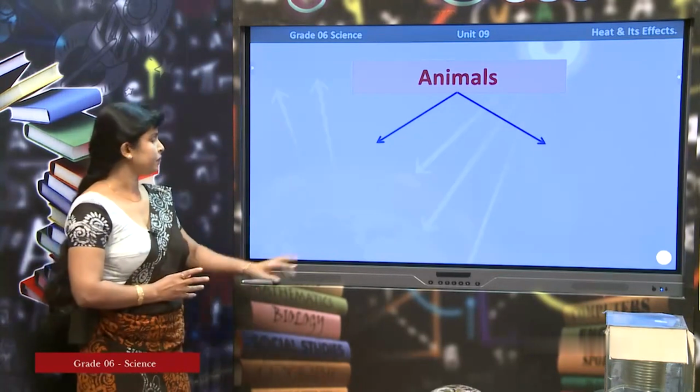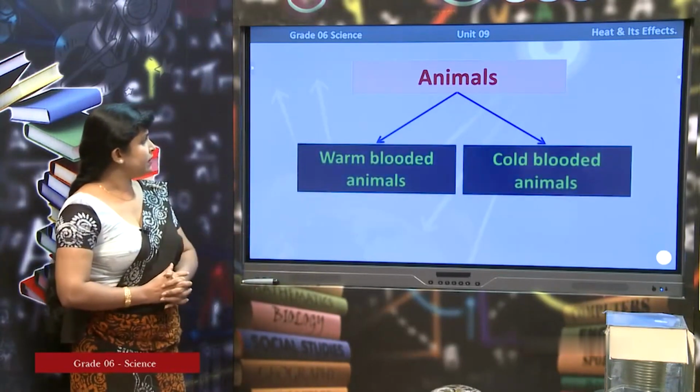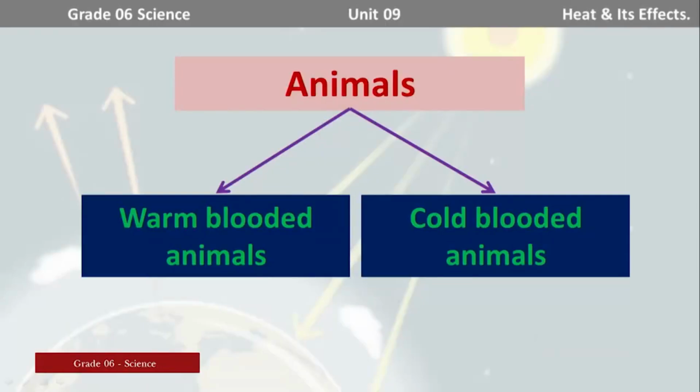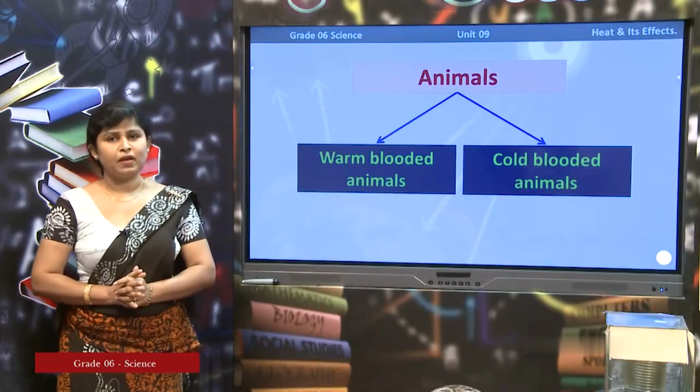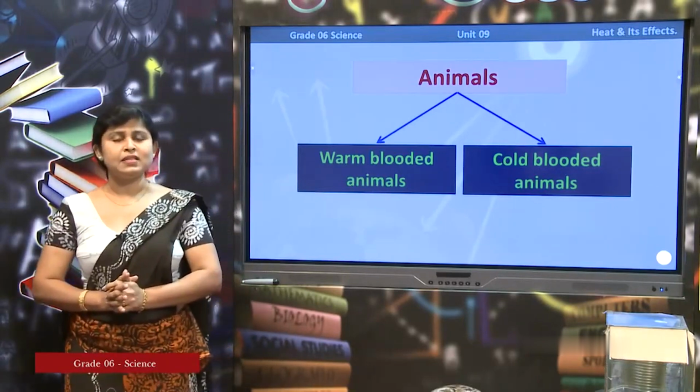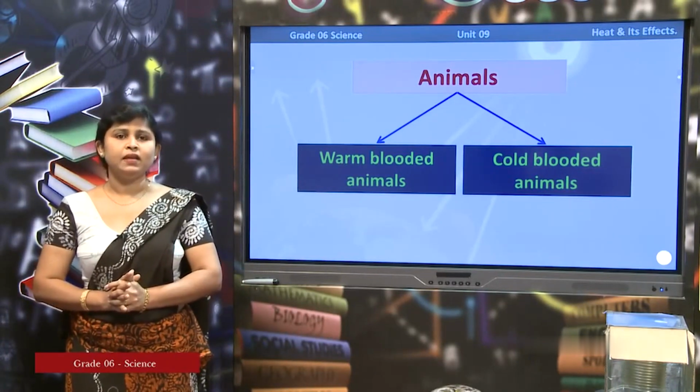Let's see. The animals can be grouped into two: warm-blooded animals and cold-blooded animals. According to their ability to change their body temperature, we can group them as warm-blooded animals and cold-blooded animals, right? Let's take one by one. Now, I am going to explain what the warm-blooded animals are and what the cold-blooded animals are.